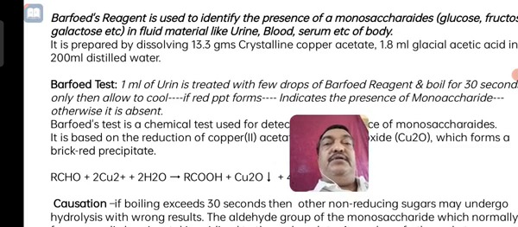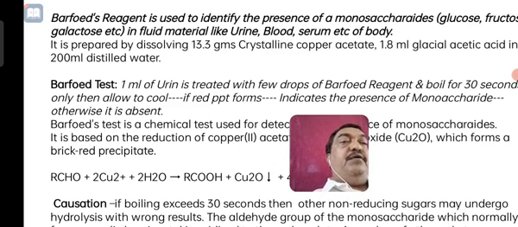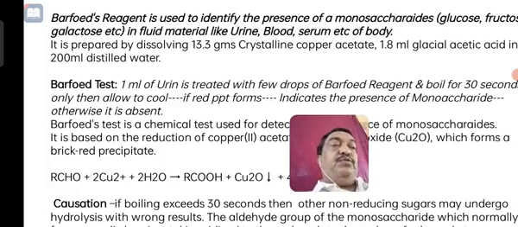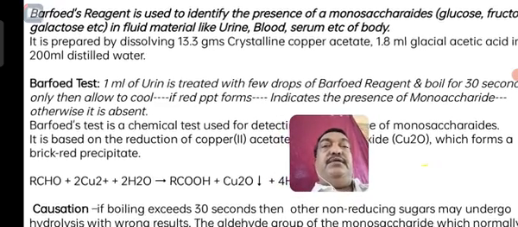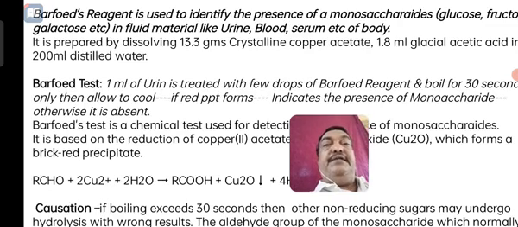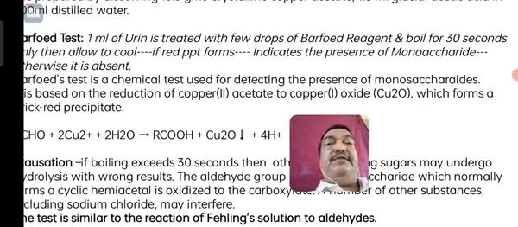Okay, so buffered reagent can be prepared by dissolving 13.3 gram of crystalline copper acetate and 1.2 gram of galactic acid in about 200 ml of distilled water. So if you do it so, then the reagent is ready, that is called Buffered reagent. So how to test this? The test is very simple.